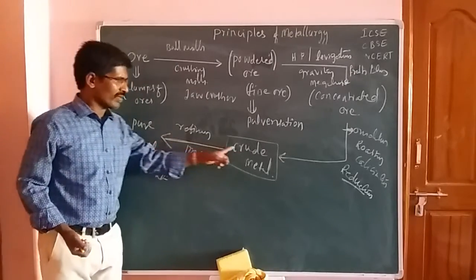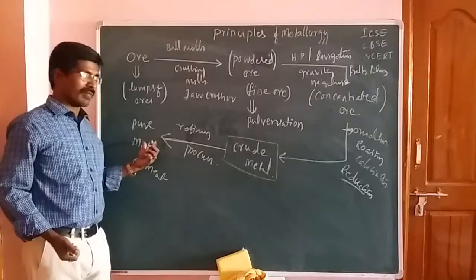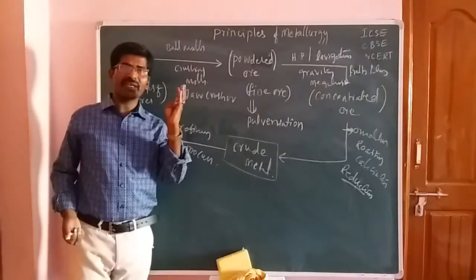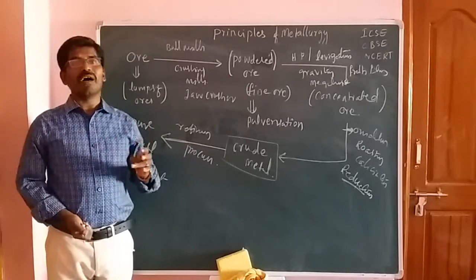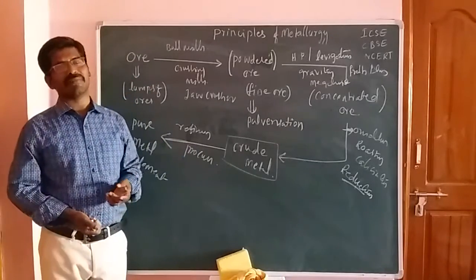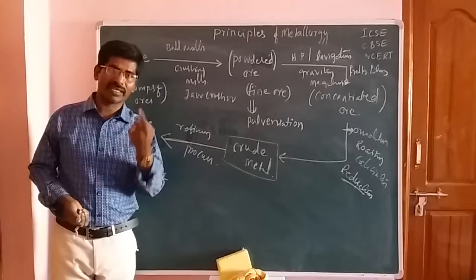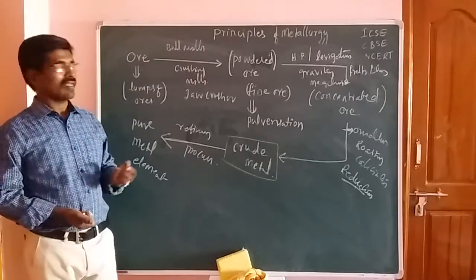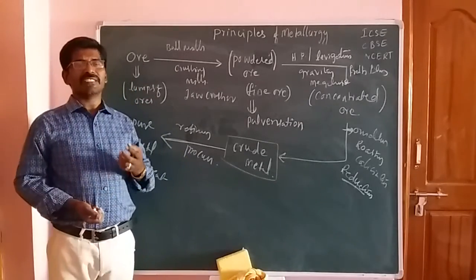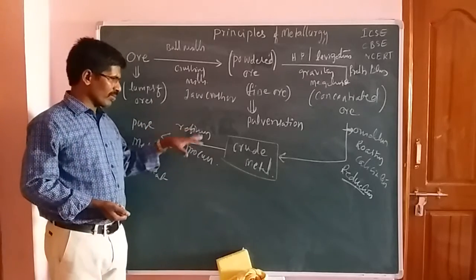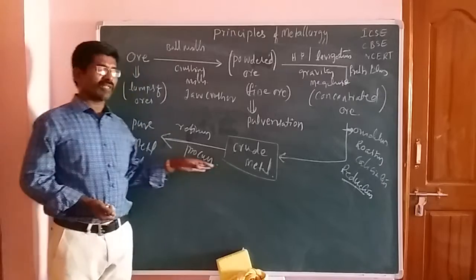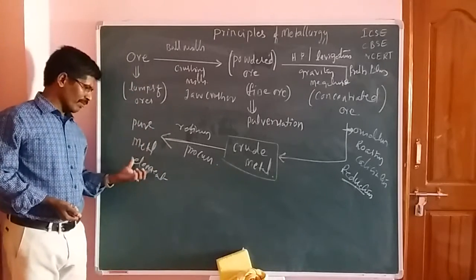Here you have to apply the zone refining process, Van Arkel method, electrolytic refining process, and Mond process, friends. Such types of processes should be used here. When we use those methods, finally you get the pure metal element.